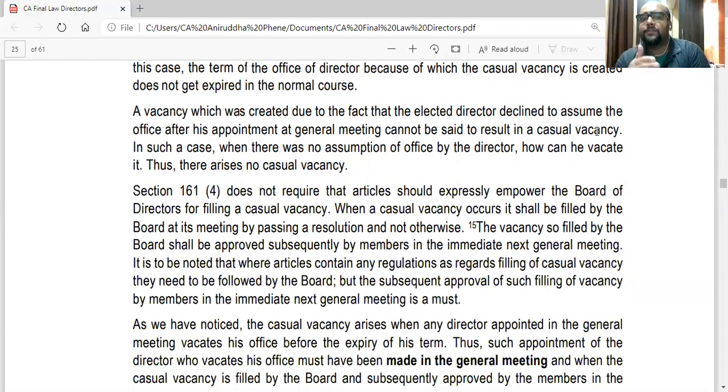They are saying a vacancy which was created due to the fact that the elected director declined to assume the office. He refused the offer. Then that is not casual vacancy. The shareholders should appoint someone else in his place. So directors don't have the power to appoint any person in that case. In such a case where there is no assumption of office by the director, he never assumed office, so how can he vacate? Thus, there is no casual vacancy.